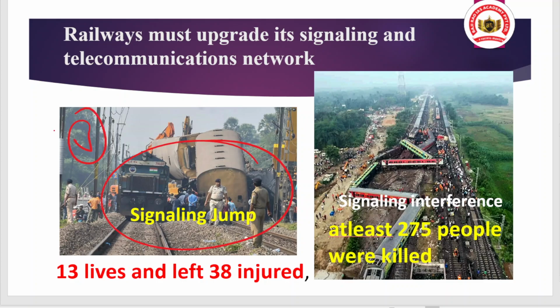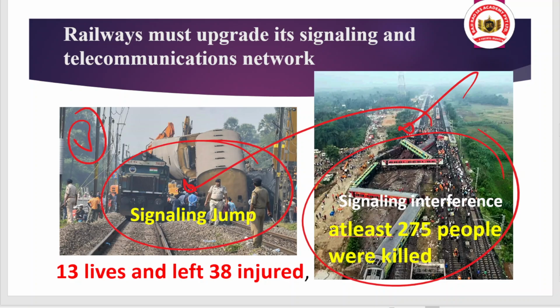Vijayanagaram. And you can see that when we talk about the Balasore incident, about 275 people were killed and there were various injuries to the people and the crisis their family faced. Okay, but despite that, we are again stuck with this type of incident.